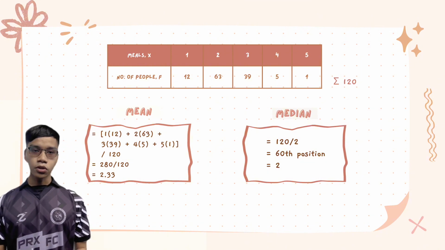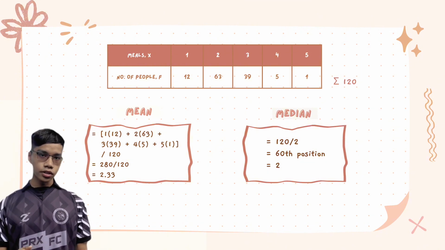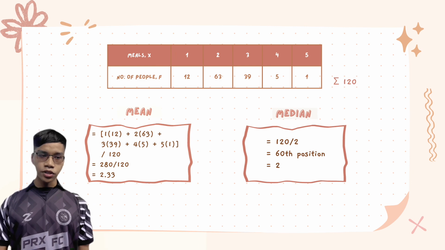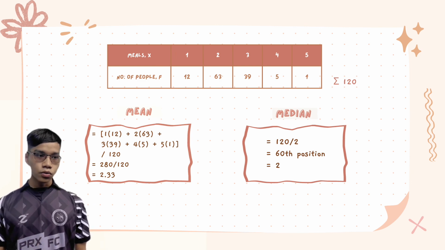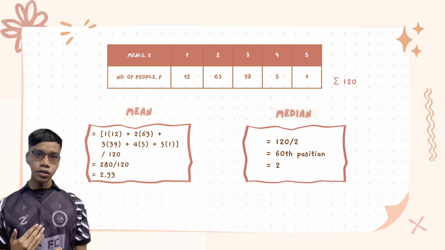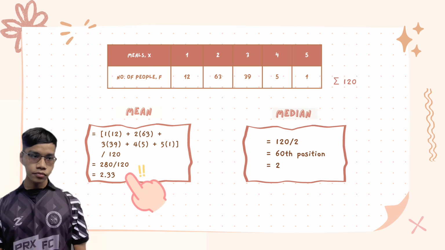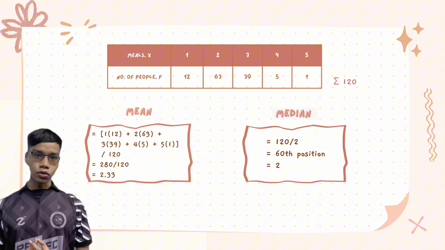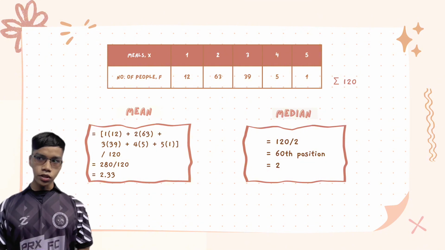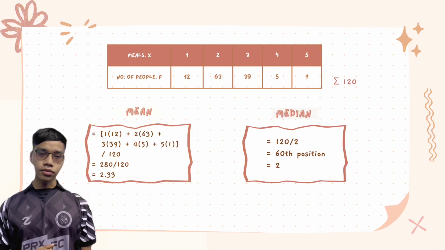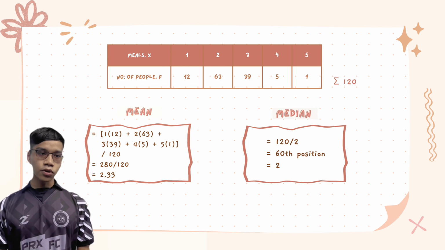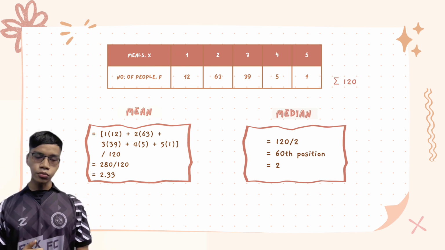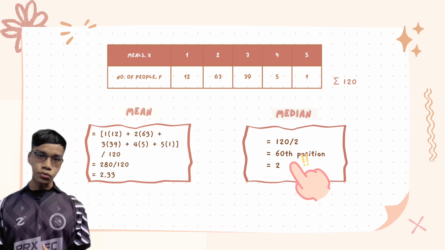With the meals, we total up all of the respondents with the number of meals they eat in a day, and then we divide it by the number of respondents, which gives us 2.33 for the mean. The next is the median, which is the middle of all of the data if we order it systematically. After 120 divided by 2, we got the 60th position, which is 2.